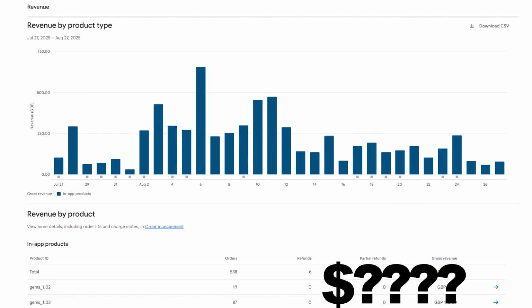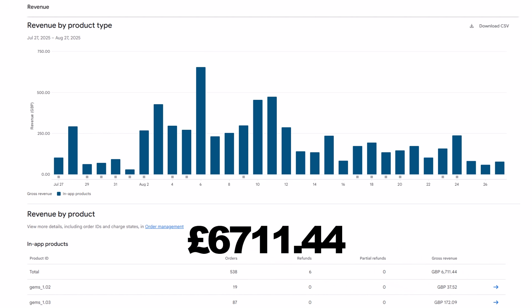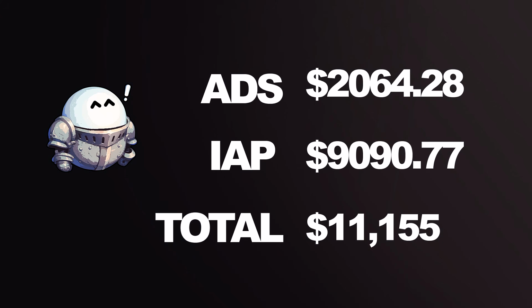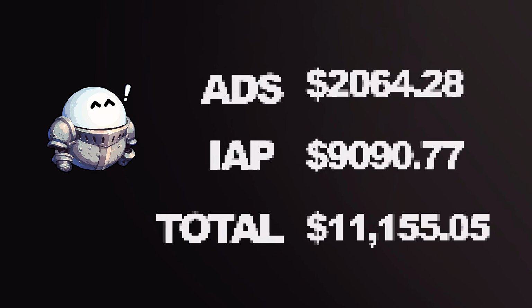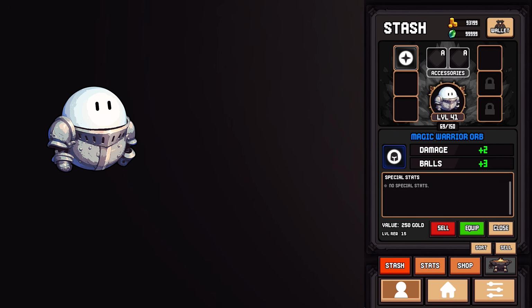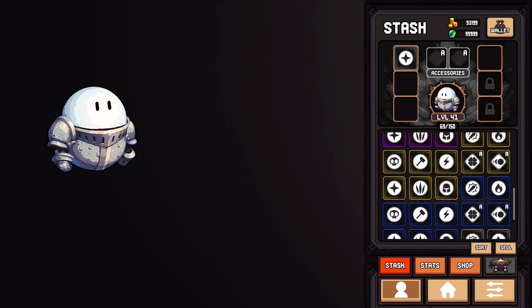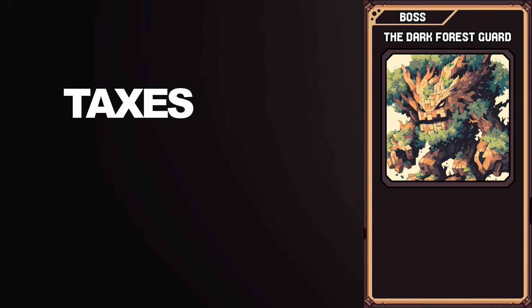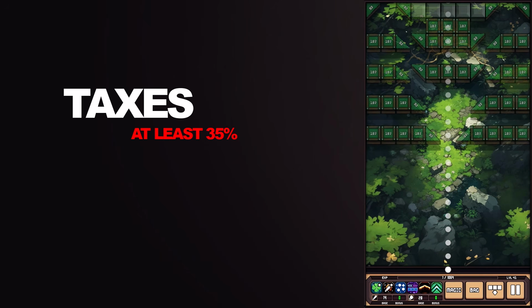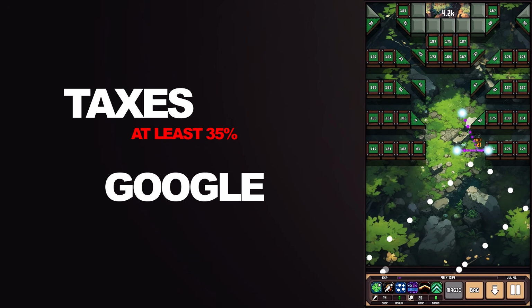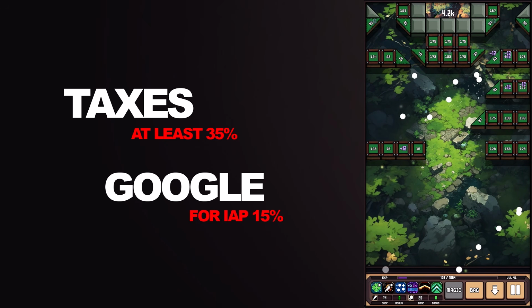The in-app purchases made in the first 30 days a grand total of £6,711.44 or $9,090.77, bringing the total up to $11,155.05. Obviously, there's some costs involved with this as well. I don't get all of that money. A lot of it will go to taxes. I live in the UK and we get taxed really badly here. On top of that, I'll have to pay Google's fee for in-app purchases, which is 15%. So although this is a lot of money to me, there's still a long way to go until this could become a potential full-time job.